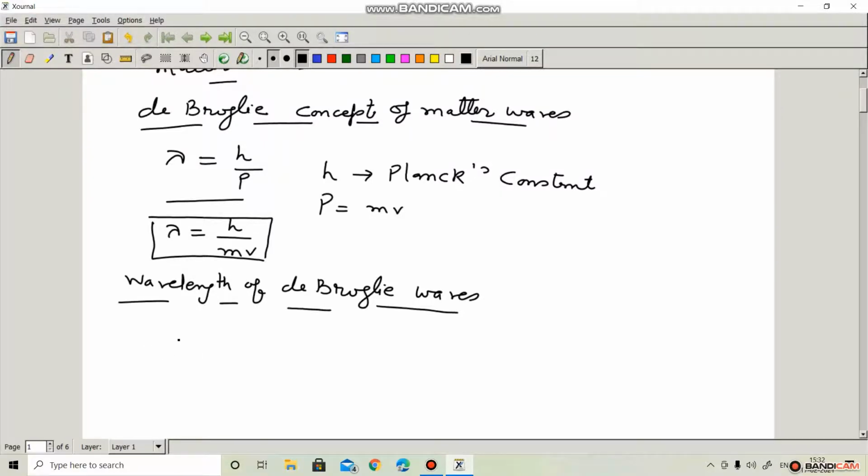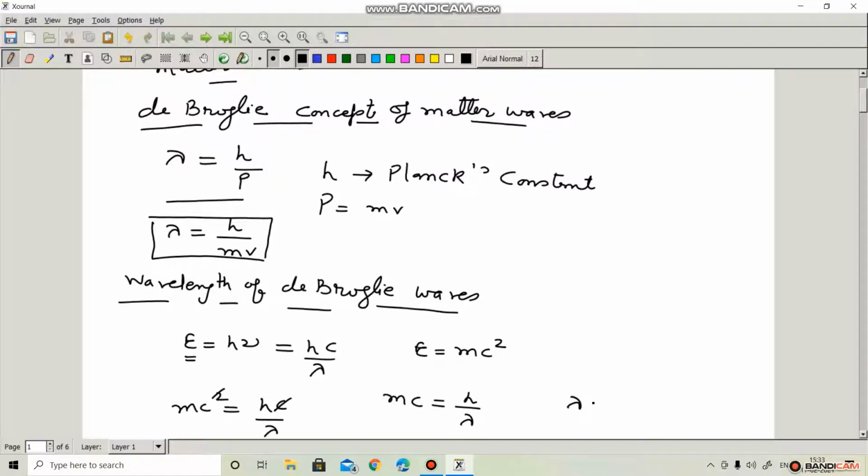Suppose energy of a photon is equal to h nu, or we can say hc upon lambda, and as per energy mass relation of Einstein, E is equal to mc square. So we can write this E is mc square. It should be equal to hc upon lambda. C cancel out. It becomes mc equal to h upon lambda, or lambda equal to h upon mc.